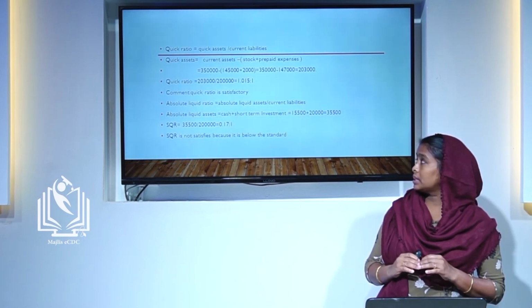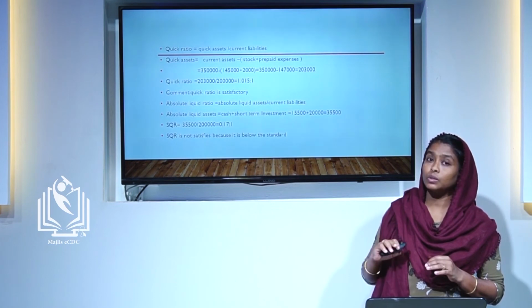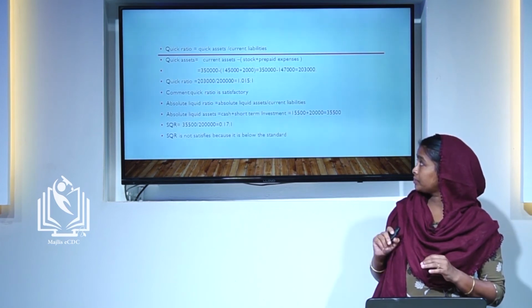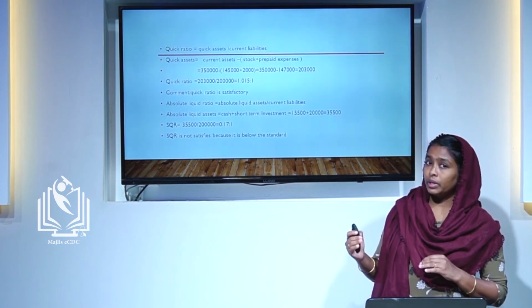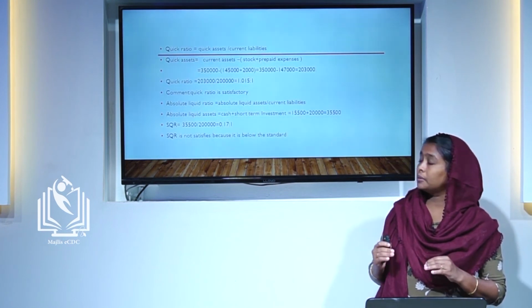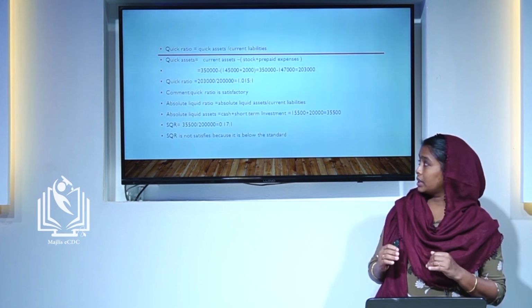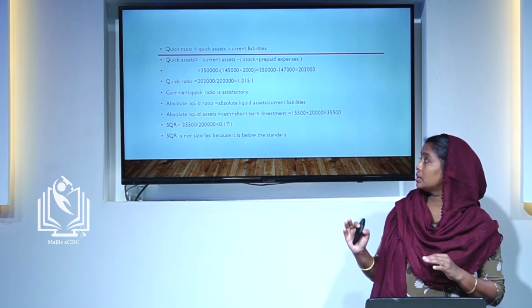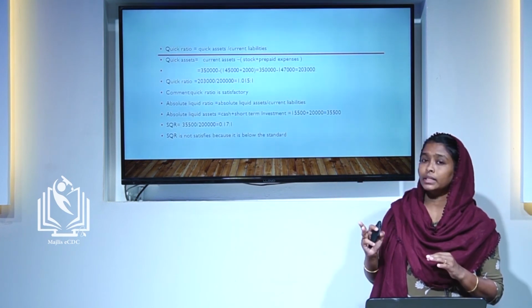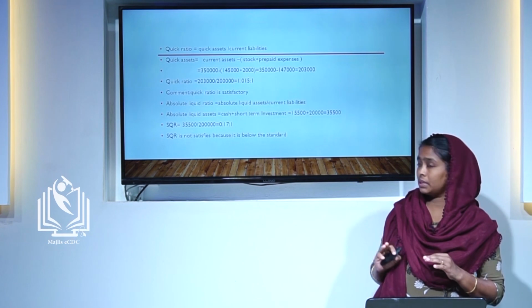Next one is the absolute liquid ratio. Its equation is absolute liquid assets or super quick assets divided by current liabilities. What amounts are included in super quick assets or absolute liquid assets? Cash in hand, then bank. Here there is no bank balance, so it includes only 2 items, cash and short term investment.